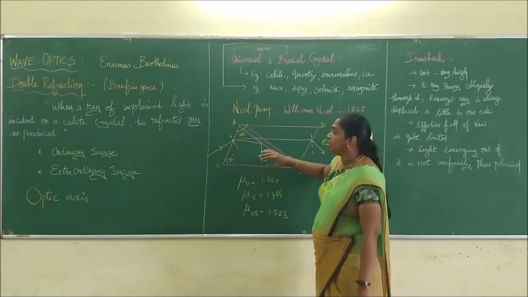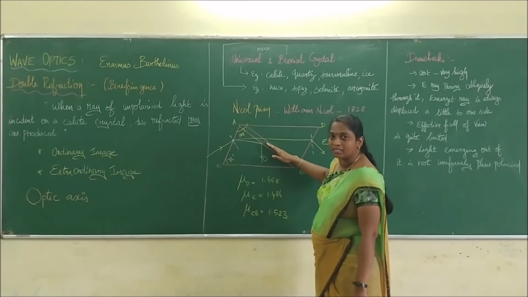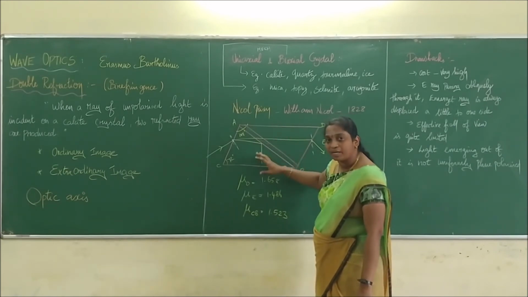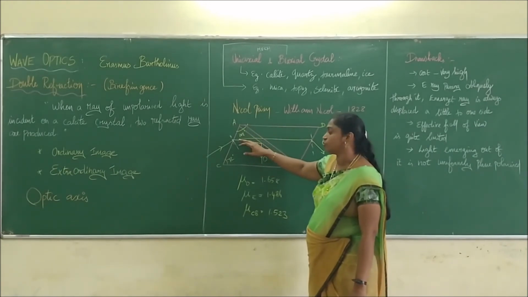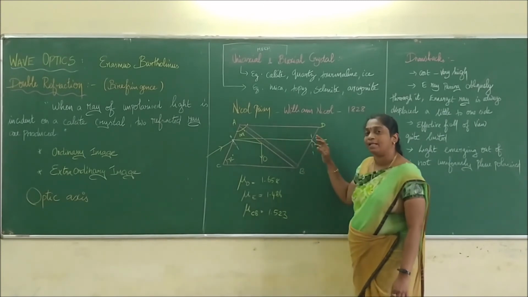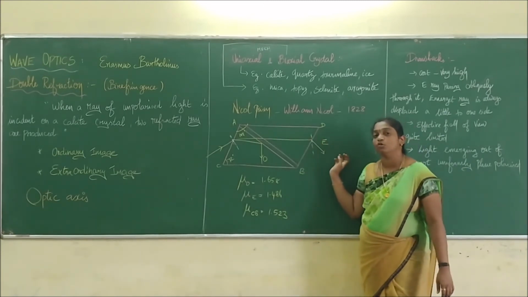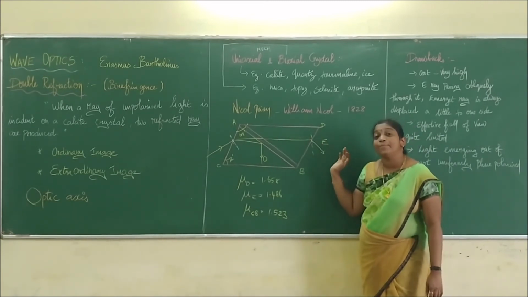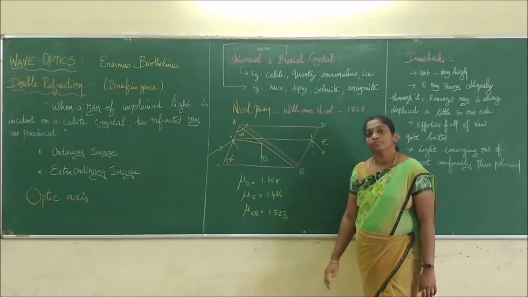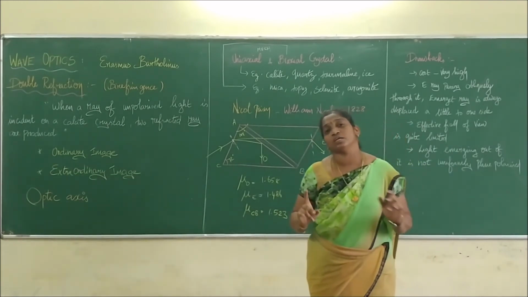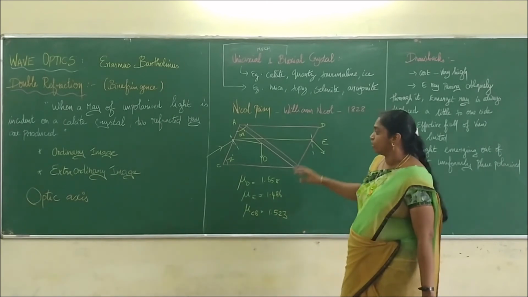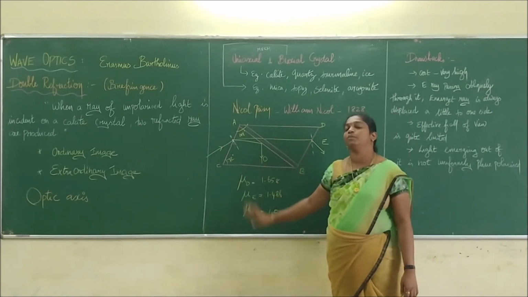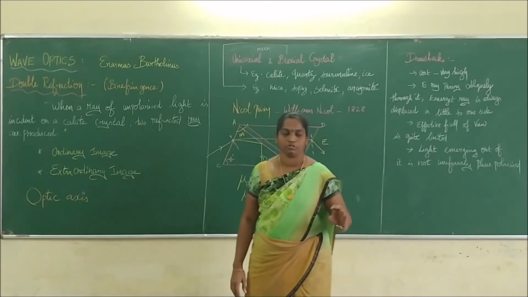The ordinary ray is not able to pass through the Canada balsam, so it is totally internally reflected inside the Nicol prism, and the extraordinary ray travels through the Canada balsam and emerges out of the Nicol prism as what? Plane polarized light. It is a very interesting and very important question. They will frequently ask questions on Nicol prisms. It's a 3-mark question.